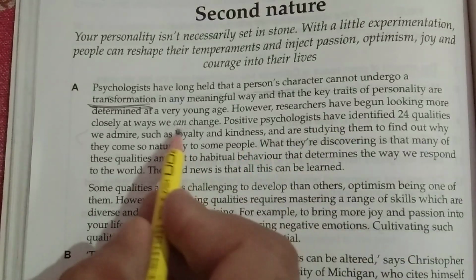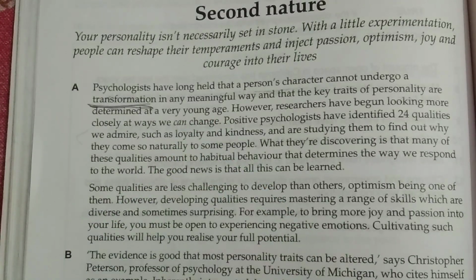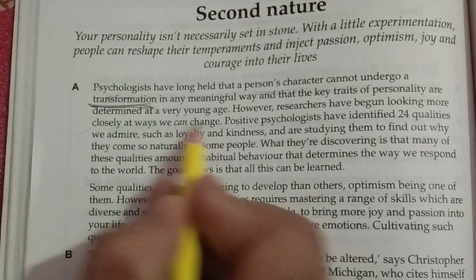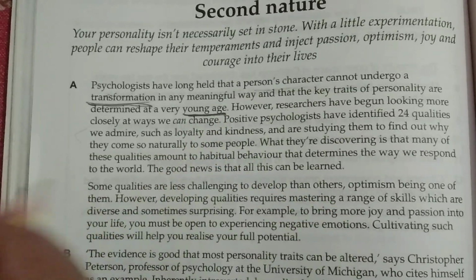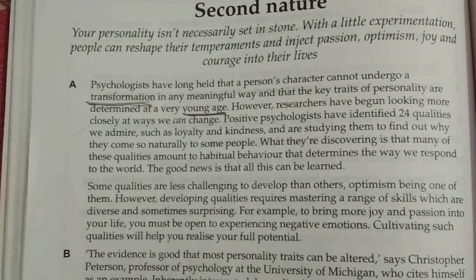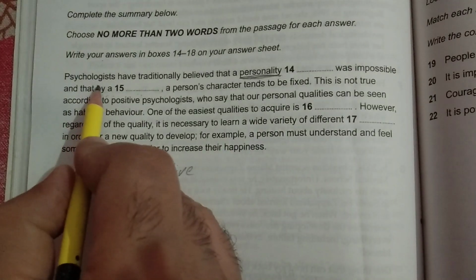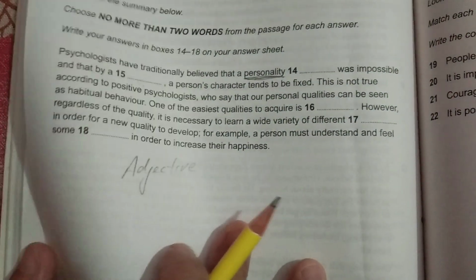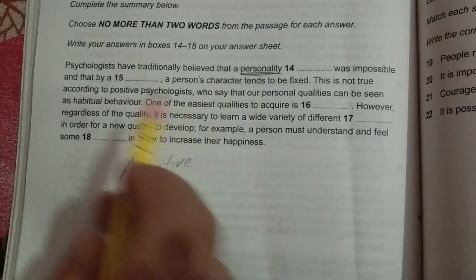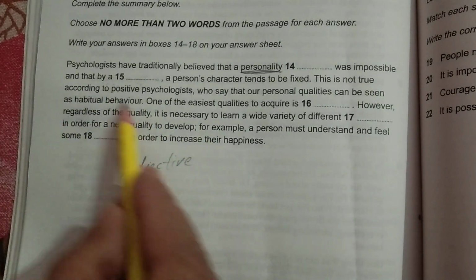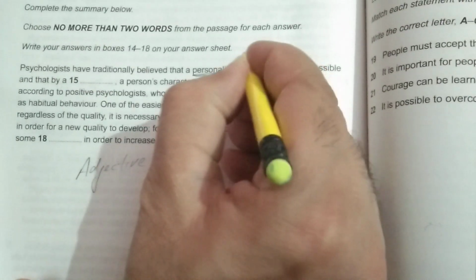So this line says that whatever our behavior and attitude is at a young age, later on we cannot improve that or modify that. So here the word young age is the main word here. So now I am going back to the blanks and try to set these words over there. So look at here, psychologist word already written over there, so it is as it is. Psychologist means the people who study psychology have traditionally believed that a personality dash, the personality gap word here is transformation.